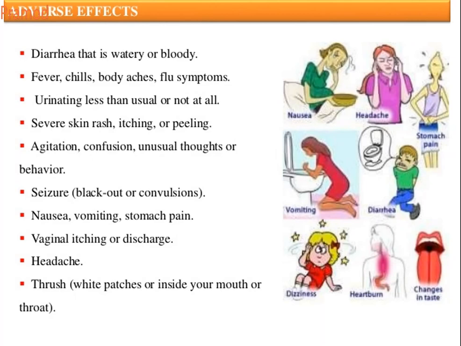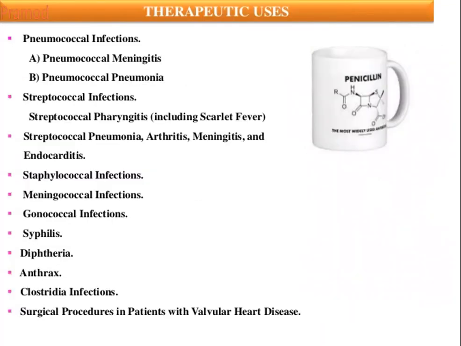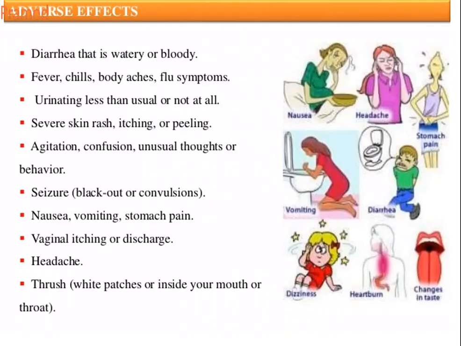So it is used in combination with penicillins such as amoxicillin. If you see many of your cephalosporins and others, they are now given in combination with clavulanic acid or sulbactam or tazobactam. This is just to prevent degradation and increase the stability of your beta-lactam.